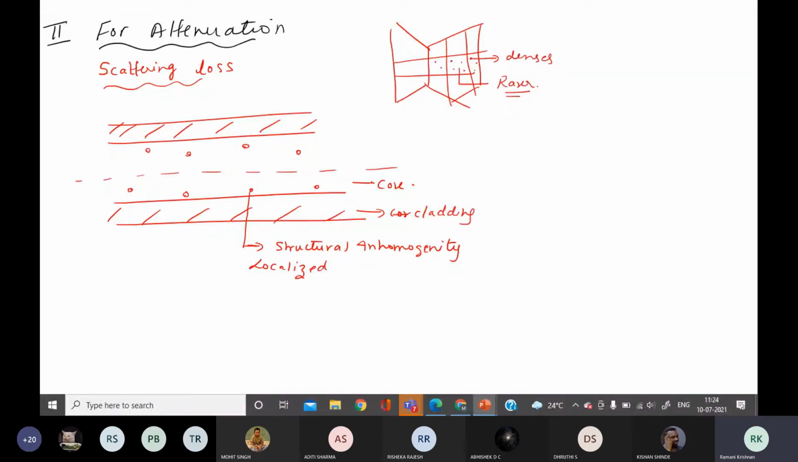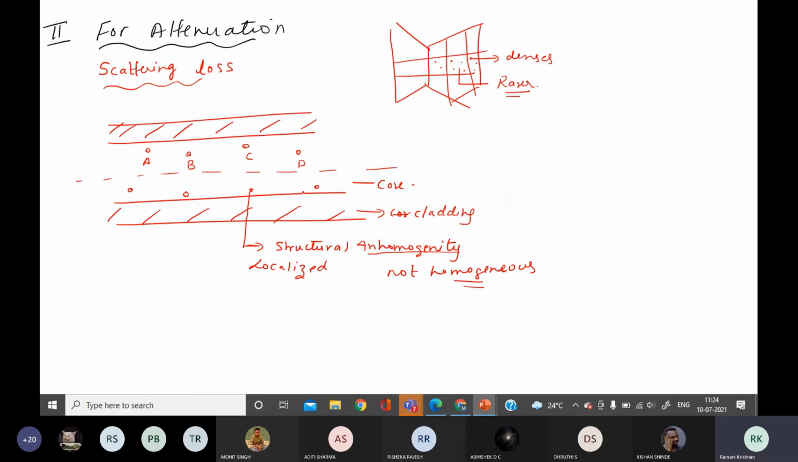That is why I said localized structural inhomogeneity. Inhomogeneity means not homogeneous. The material is not homogeneous. What is homogeneous? Uniform. Not homogeneous means it is not uniform. Now, can you guess what happened? If I mark these points A, B, C, they have more glass density than the other regions.